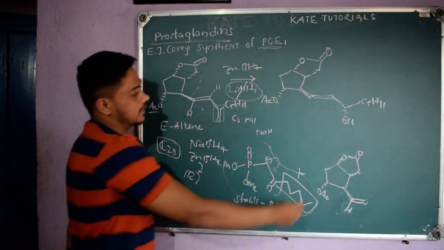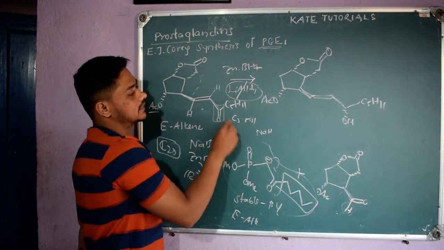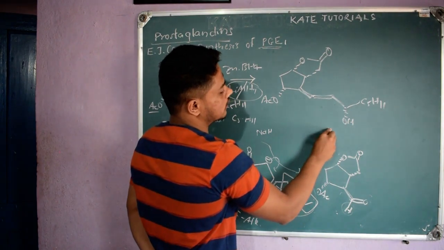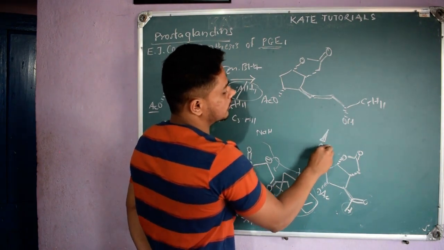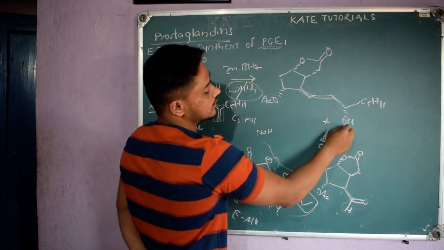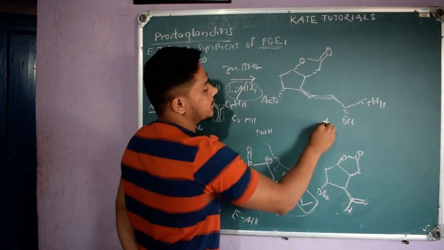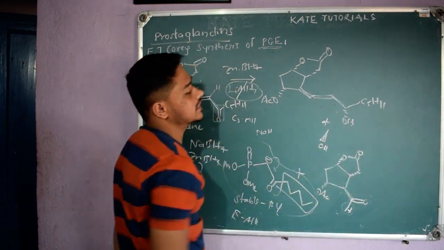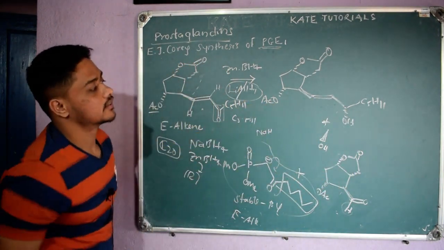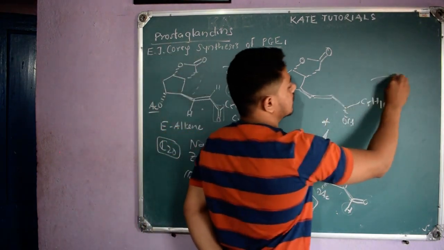Here you may ask, sir, a ketone group is there, so the hydride may attack from below, and I will also get one more OH above the plane. Yes, we will get this product, and along with that we will get the OH above the plane. But we are going to separate it because we need only this. In PGE1 we have this OH below the plane. So we separate it and continue the reaction from this.